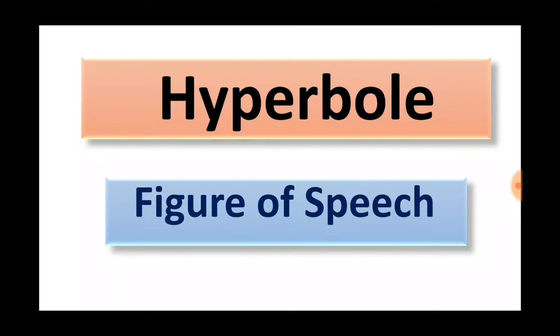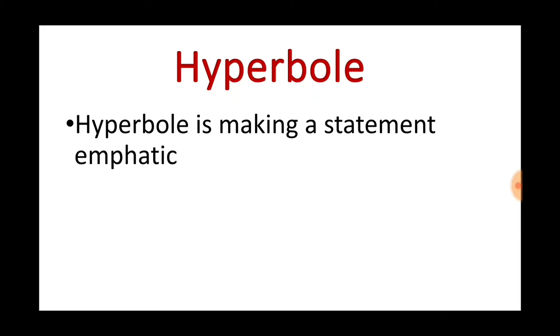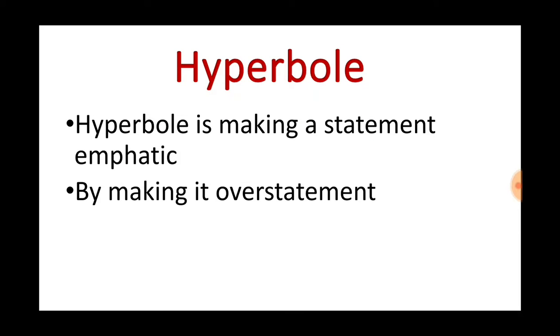It's a figure of speech which is also known as a literary device. You got it? But I'll explain it to you in detail with examples. So do not skip this video and watch it from the beginning till the end. Alright? So you should know first what hyperbole is. Hyperbole is making a statement emphatic. How? By making it an overstatement, by exaggerating it. So we make a statement emphatic. That means we emphasize something. We want to give stress on something. How? By making it an overstatement, by exaggerating it.